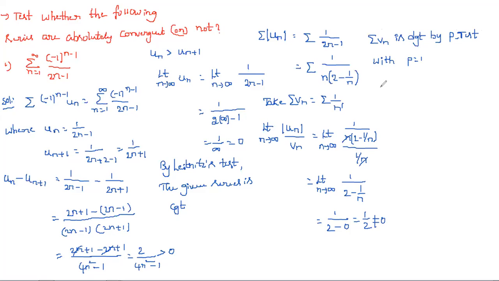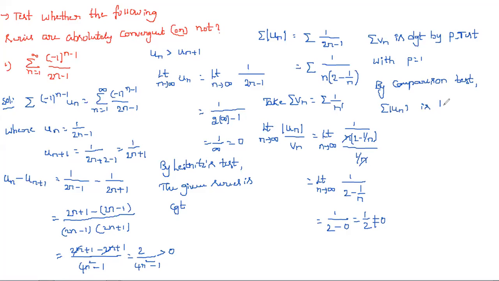And therefore, by comparison test, summation mod un is also divergent, not convergent. So this is also obviously divergent, right?